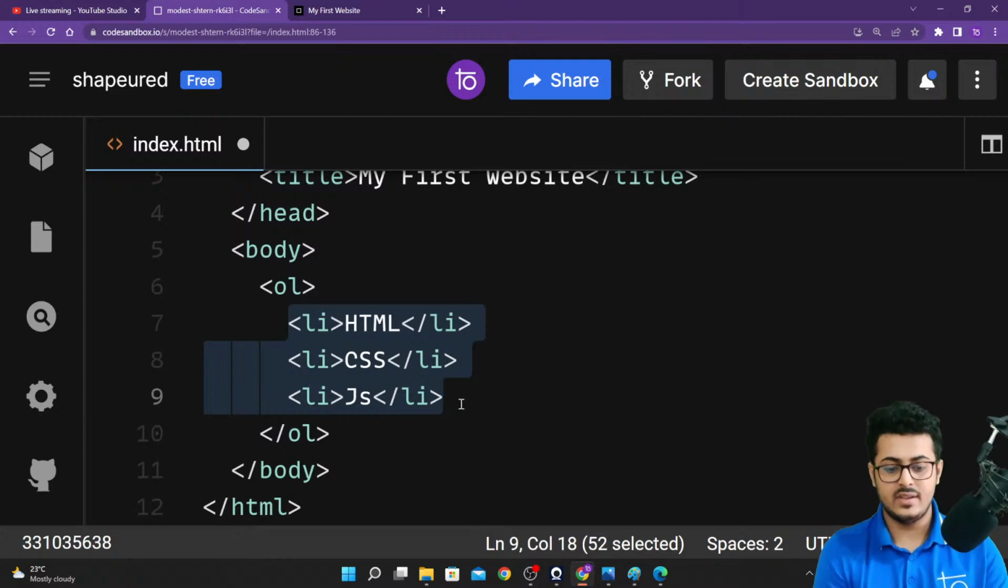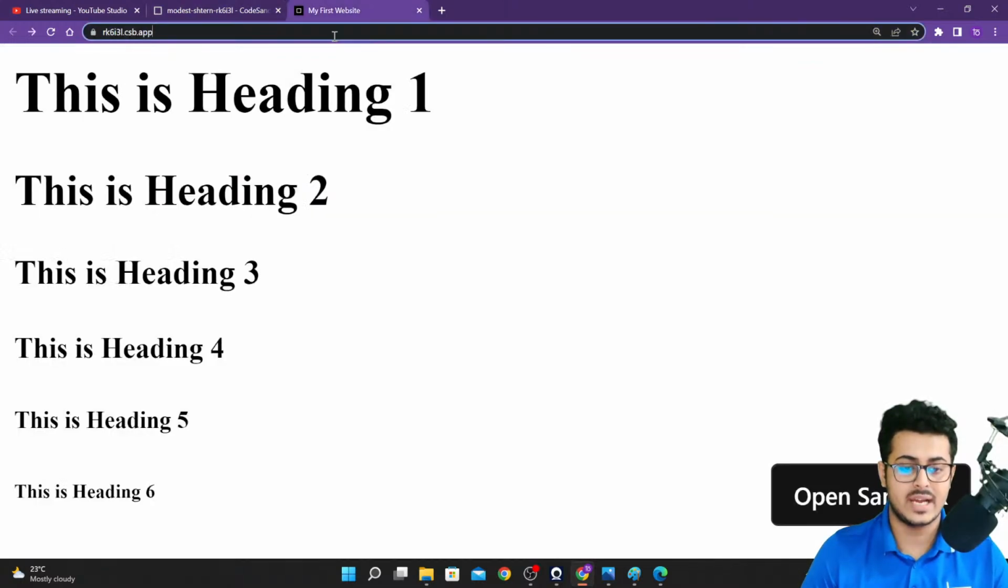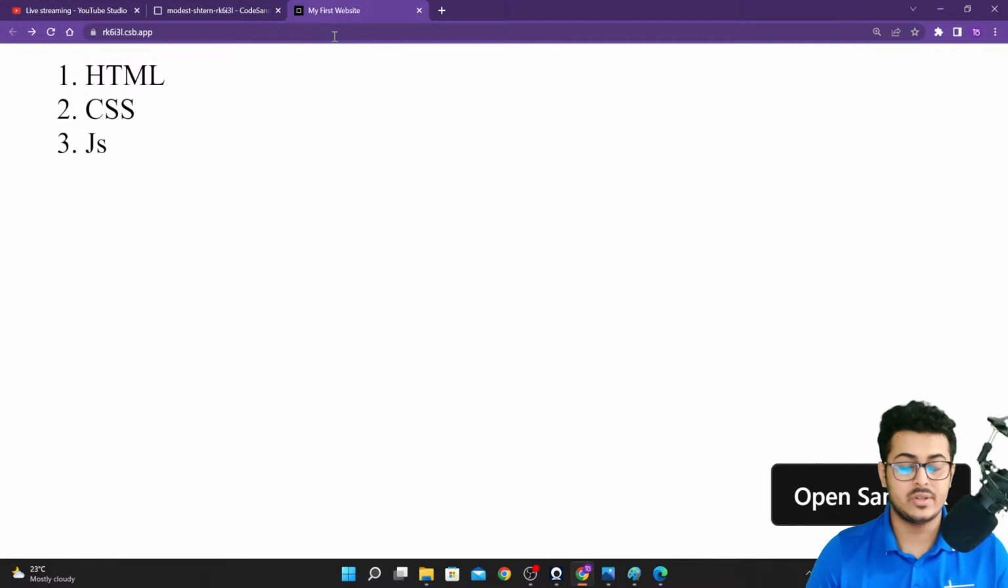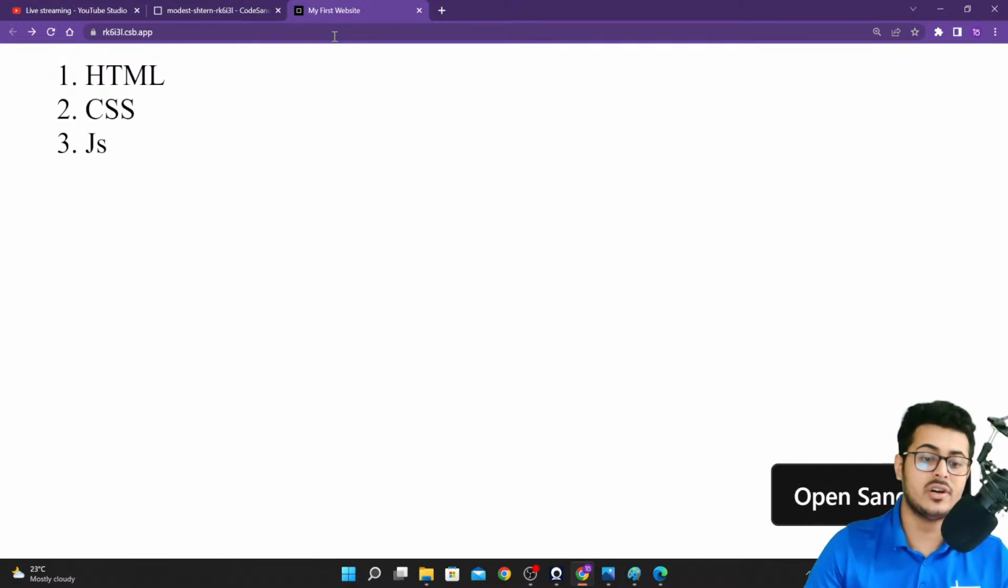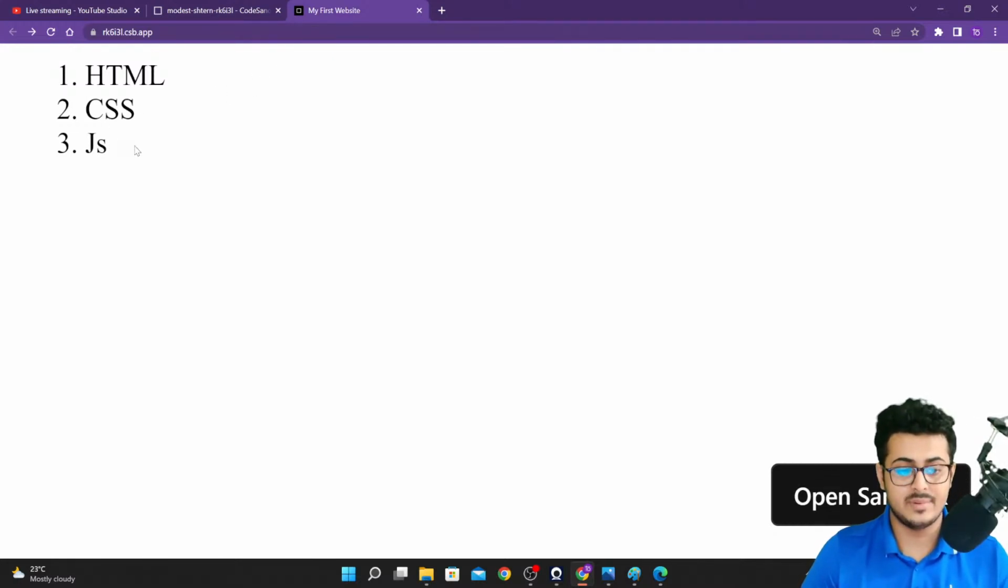So if we are saving this right over here, going back to our website, reloading the page, as you're able to see, we are getting an ordered list of HTML, CSS, and JavaScript, where HTML is at the first position, CSS is at the second position, and JavaScript is at the third position.